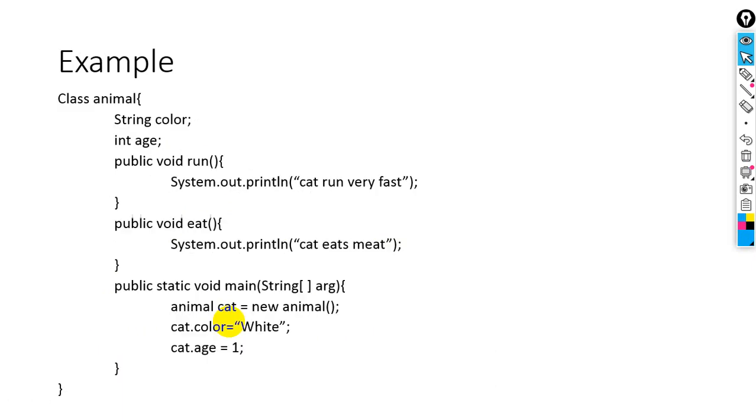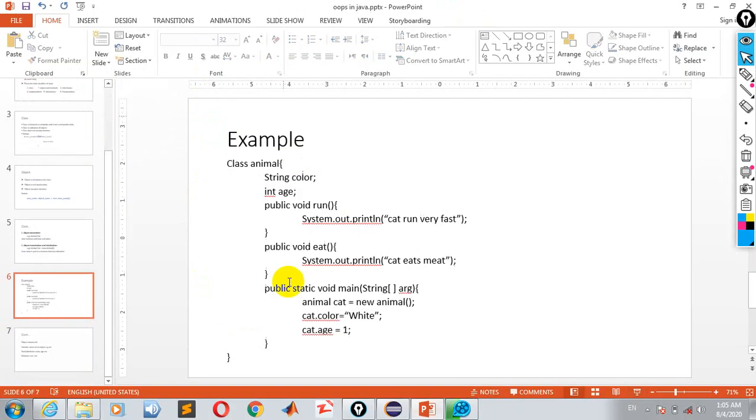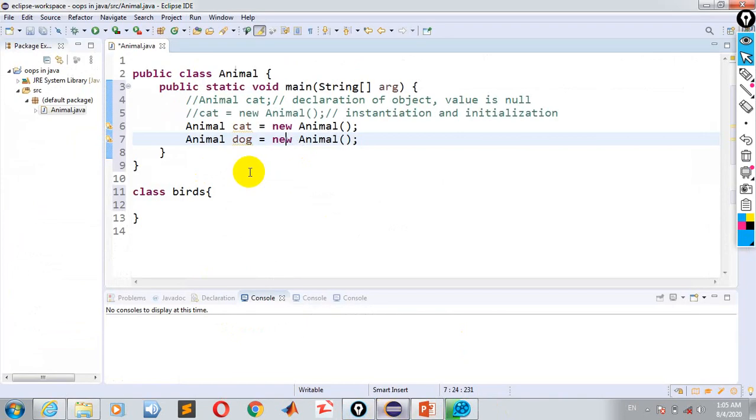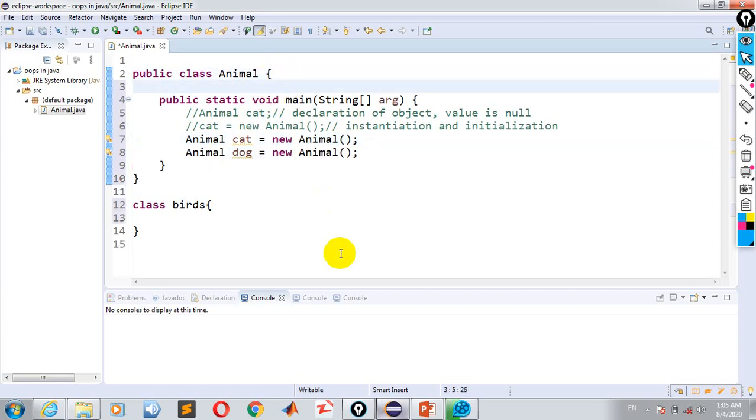Next, what we have is an example. So let me explain this example in a real program. Before this animal, I'm just making two variables, for example string color.